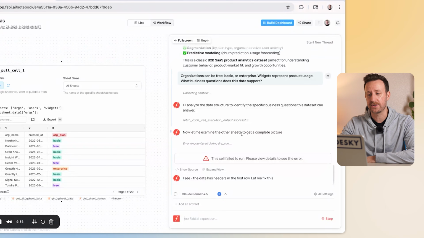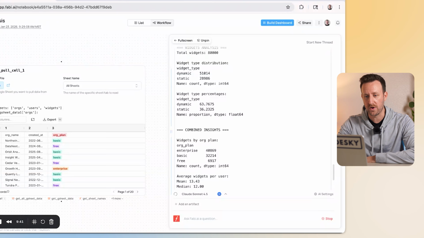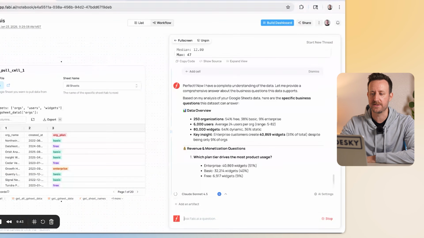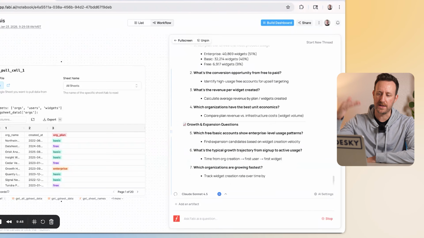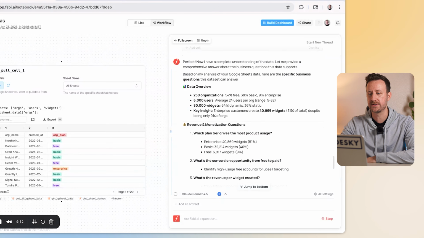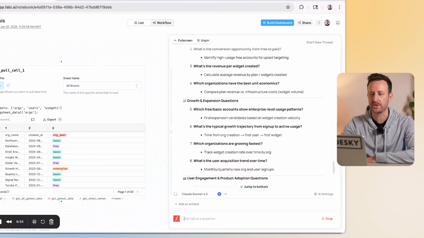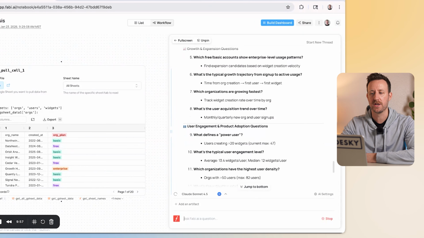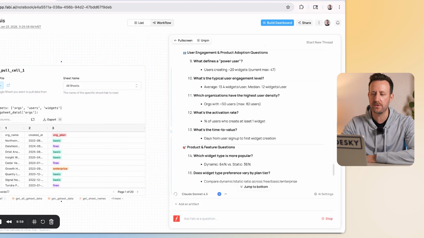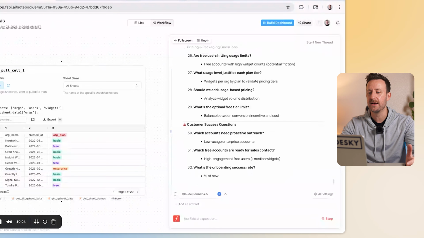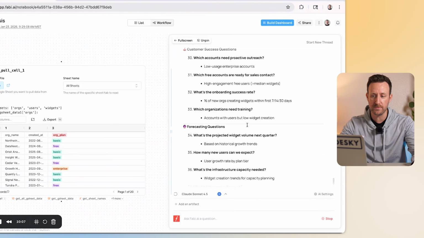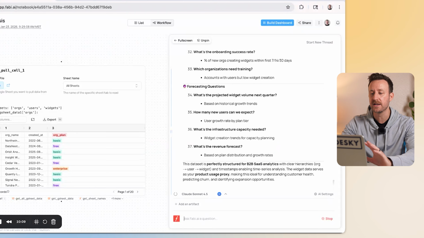You would see that Fabi actually noticed that the first row was a header row, so it's modifying that for me. It's assigning that first row into a header. All right, then we got something to work with here. Revenue and monetization questions, growth and expansion questions, user engagement and product adoption questions. It is giving me a ton here. This is like insanely comprehensive. It's almost too much information. So I have tons to work with here.